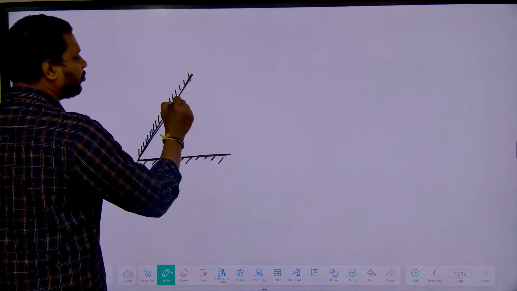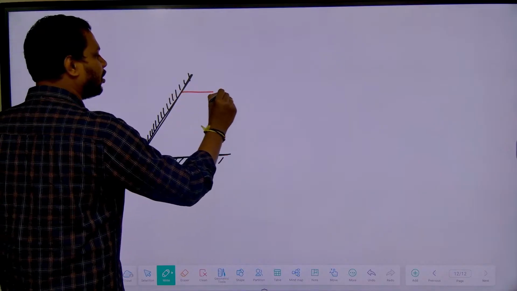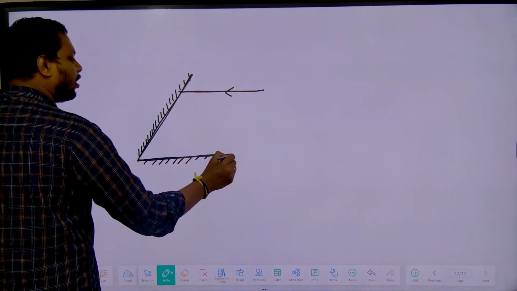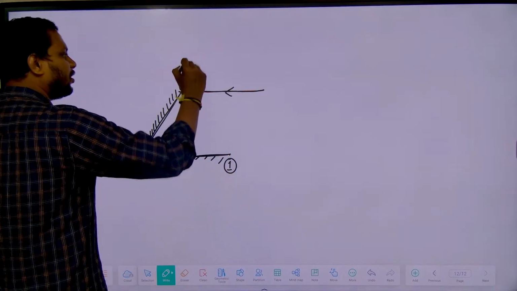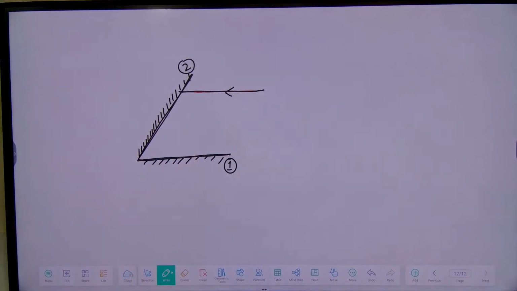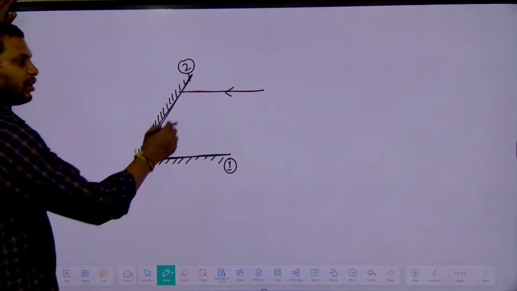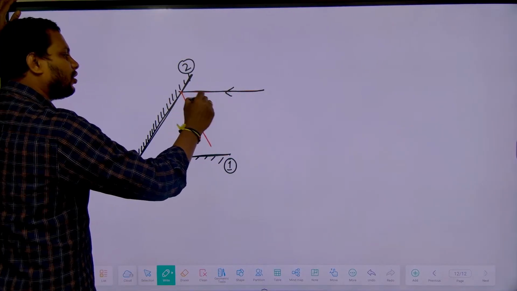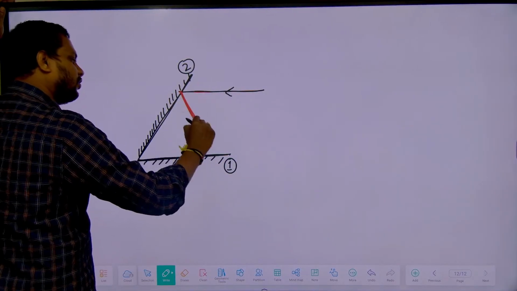Now a light is going to be incident on the first mirror, parallel to the second mirror. After that it undergoes reflection like this.